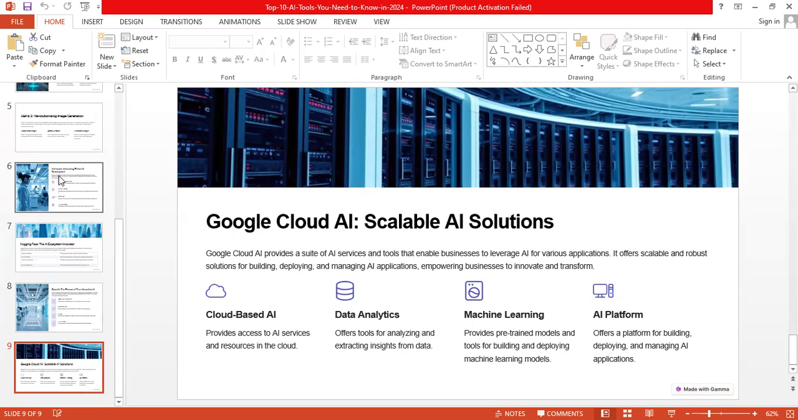This is about the outline of the top 10 AI tools. I hope this will benefit you, and further enhancement can be done in 2025.